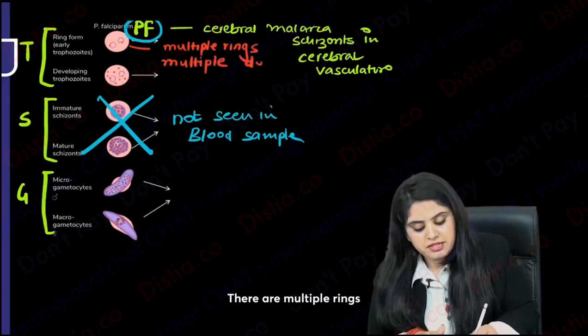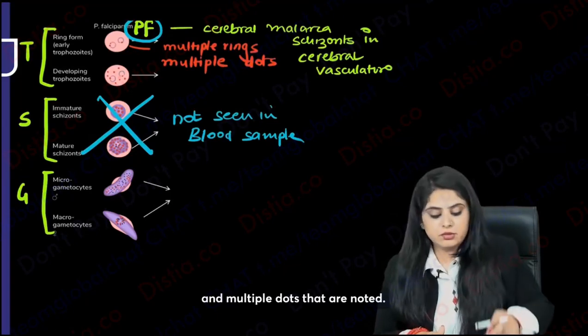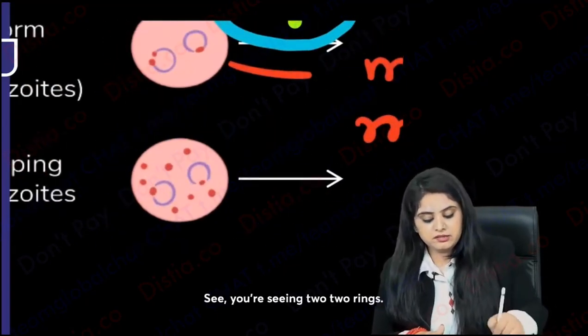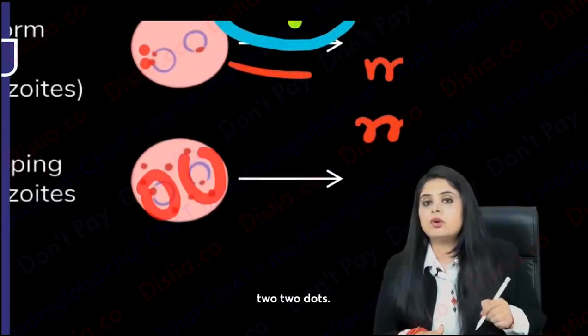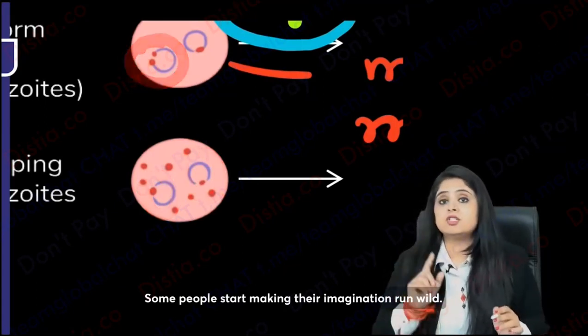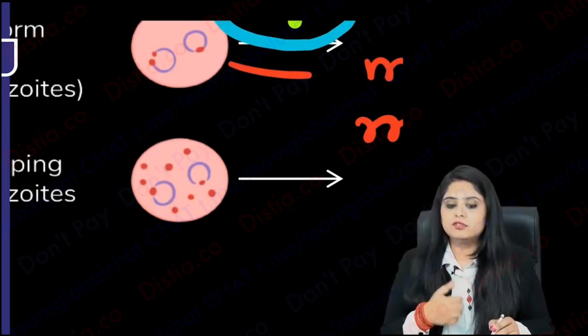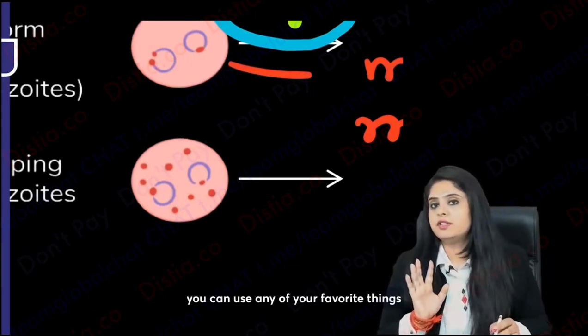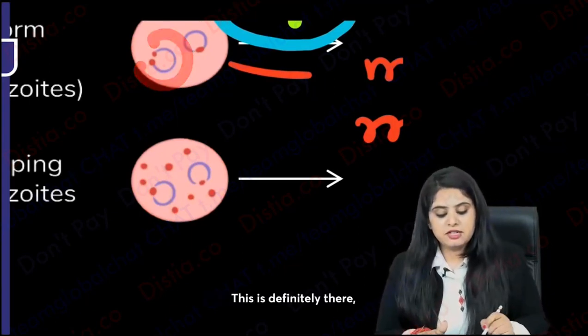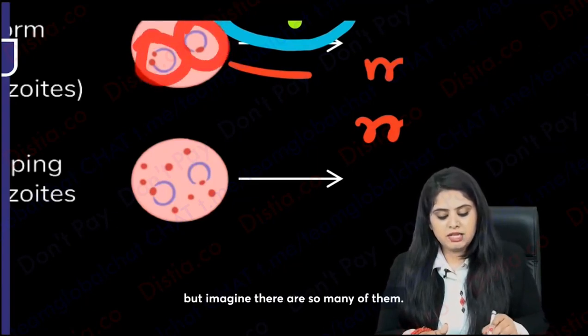There are multiple rings and multiple dots that are noted. You can zoom in and see, you're seeing two rings, and they're having two dots. Some people start making their imagination run wild. They say, this is looking like headphones, this is looking like earphones. You can use any of your favorite things that you want. This is definitely there. But imagine there are so many of them.